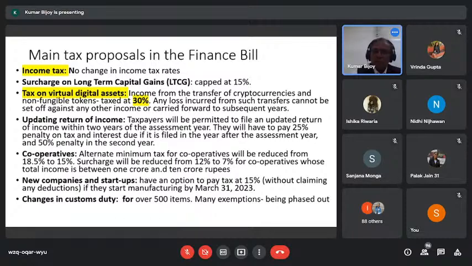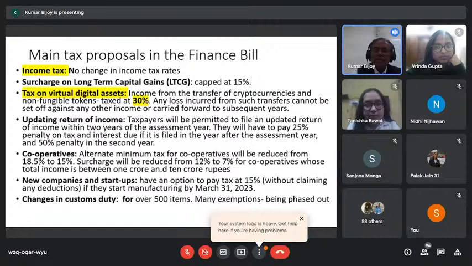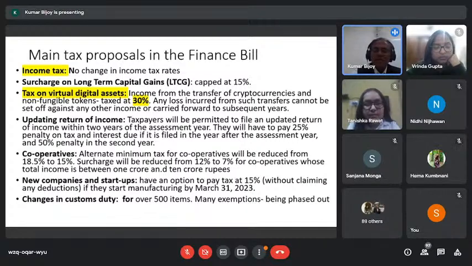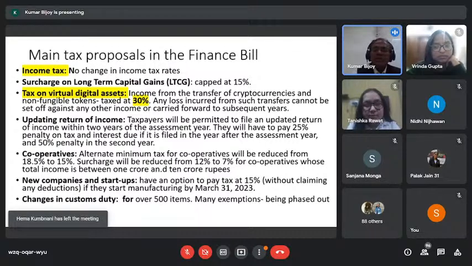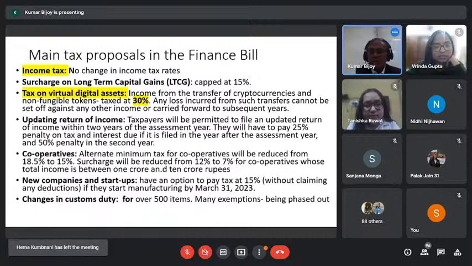The digital asset, which is called virtual digital assets, commonly people call it cryptocurrencies, has been taxed. This has two signals. First signal is that yes, government is very clear that there is a time for digital assets to be in the mainstream. And second very important part is that even government intends to come with the central bank digital currency.